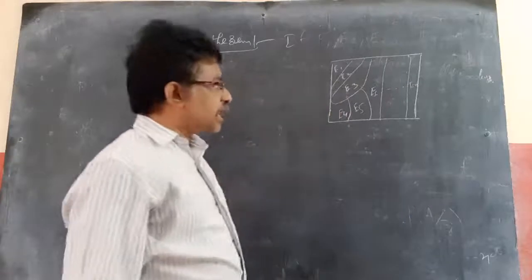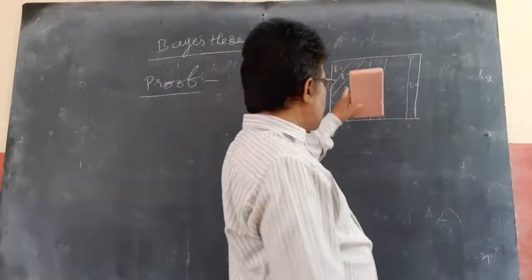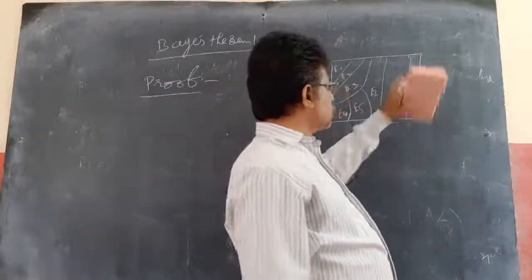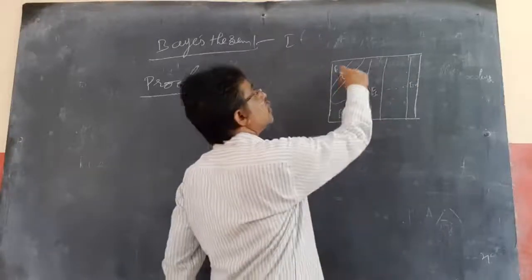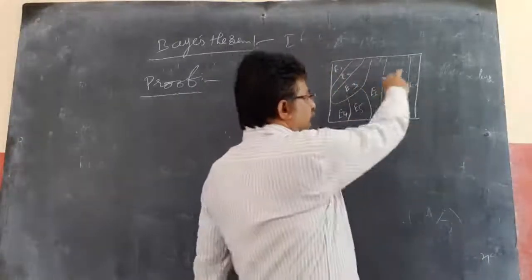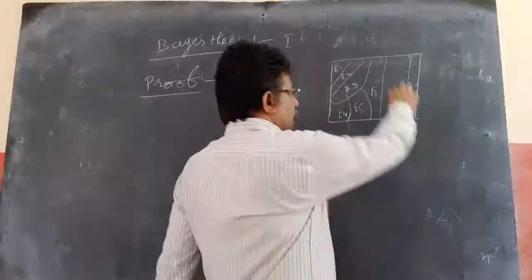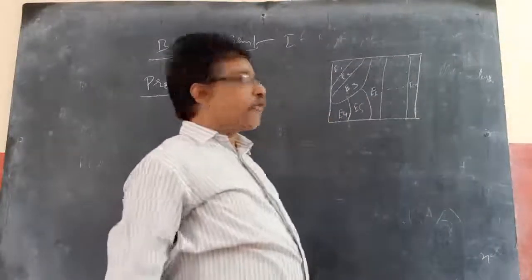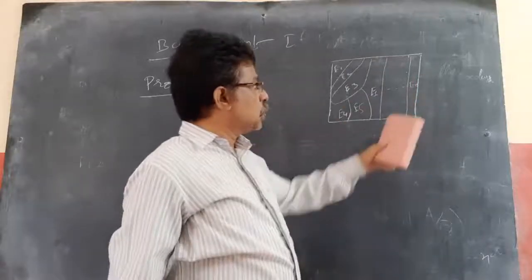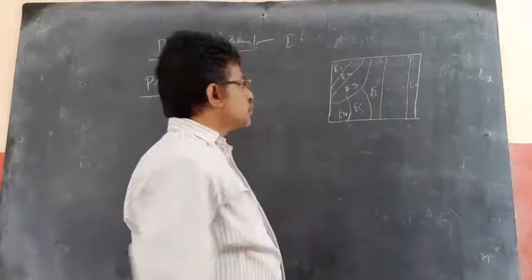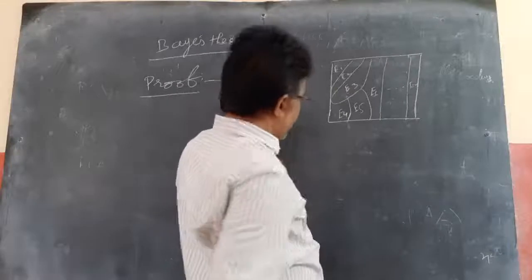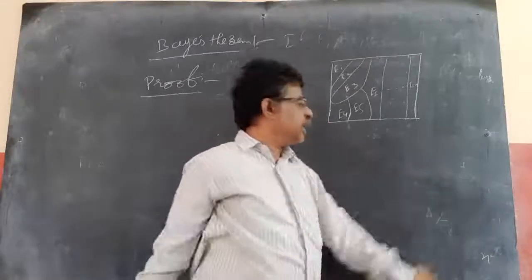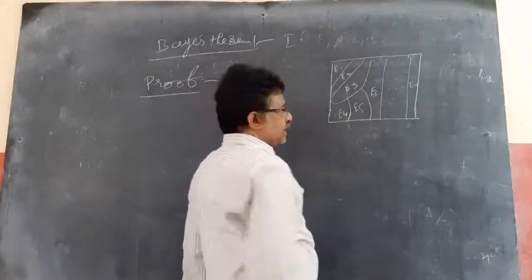All are mutually exclusive, with no intersection between any two, and the union of all the sets is equal to the sample space itself. This is the Venn diagram representation of mutually exclusive and exhaustive events.